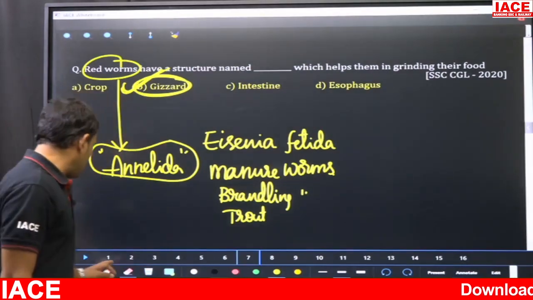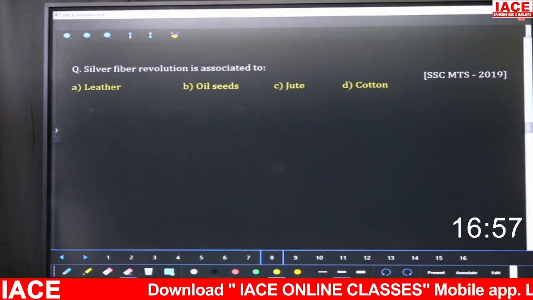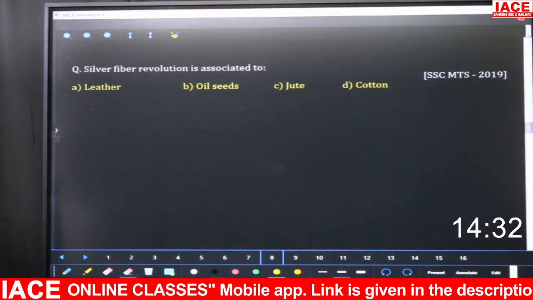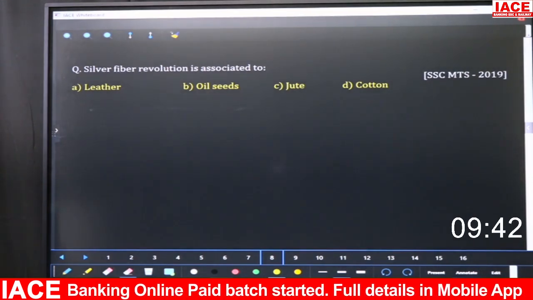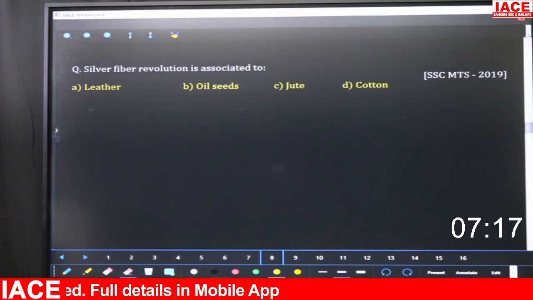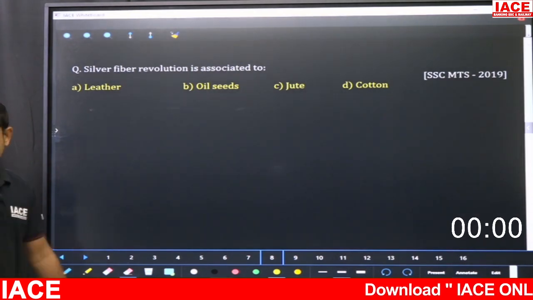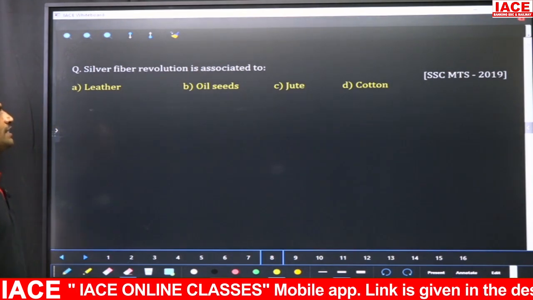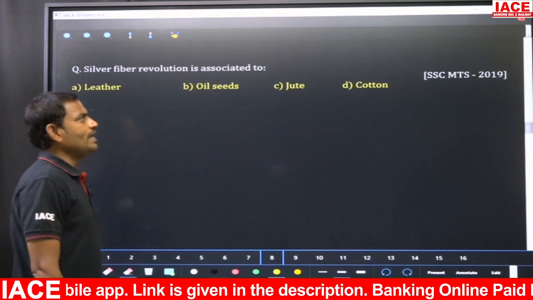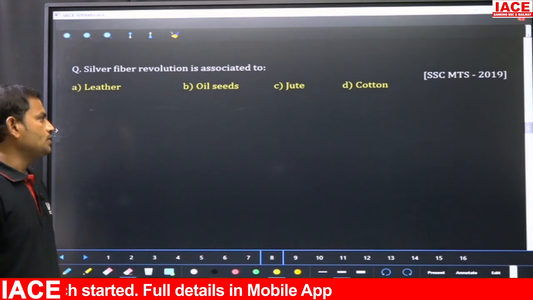Here comes the next question. Your time starts now. Yes, very good number of responses. Good. Keep on. Yes, the timer is off. Silver fiber revolution is associated with leather, oil seeds, jute, cotton. This was also a question given in SSC MTS 2019.